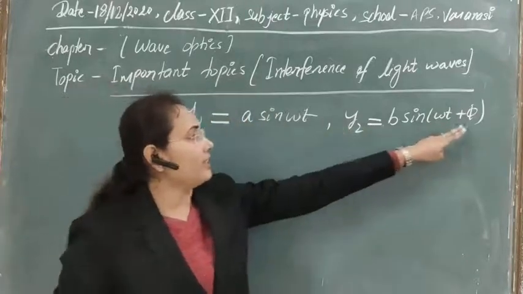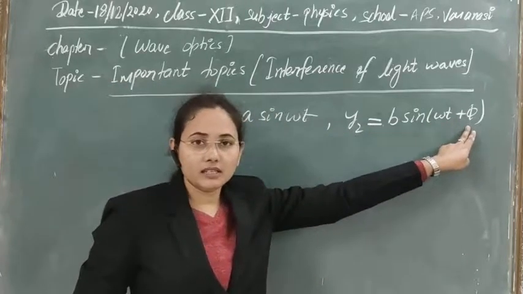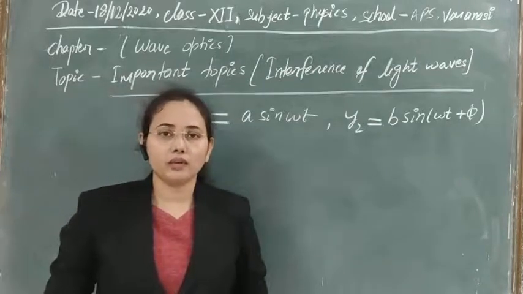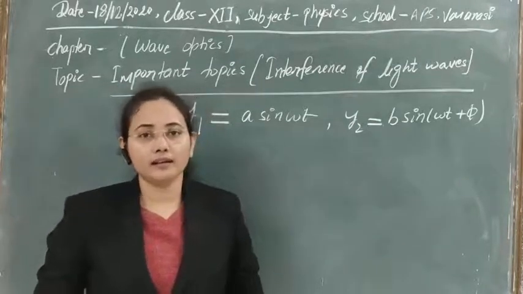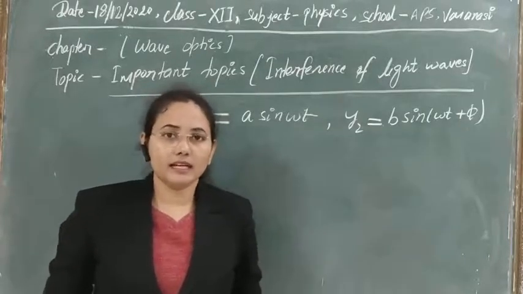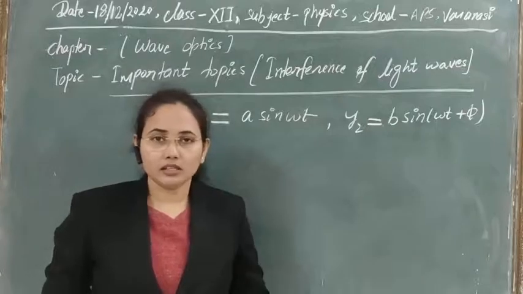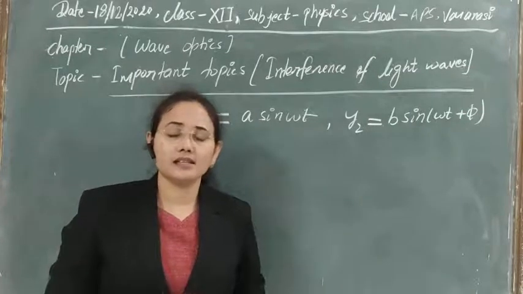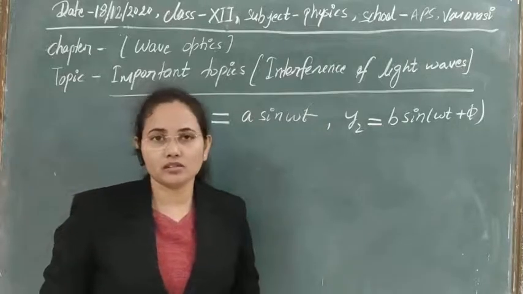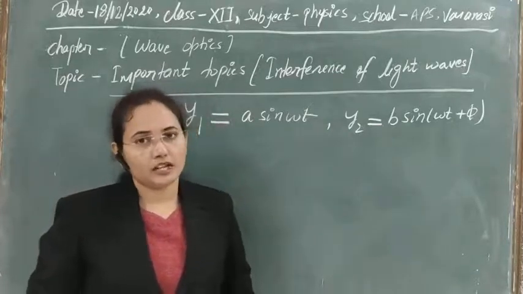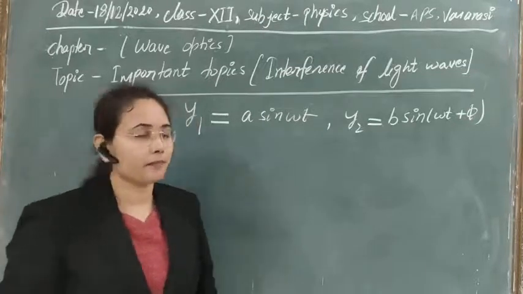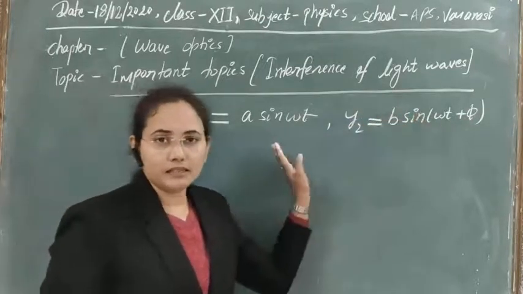And here this phi will always be constant, because if this phi phase difference changes, the sources will not be coherent, and at that time we will not get interference, but we will get uniform illumination like in daily life. Because the light waves that are reaching us all have different phases, and their phase difference is not constant throughout the space or time. So that's why we are getting uniform illumination due to their superposition there. So this concept is, I think, clear.